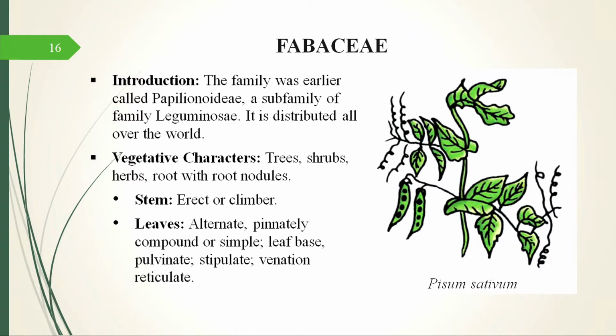Now, first, vegetative characters. These can be trees, shrubs, or herbs, and they have roots with nodules also. Now, the next is stem. This is the sequence in which it is showing on your screen.